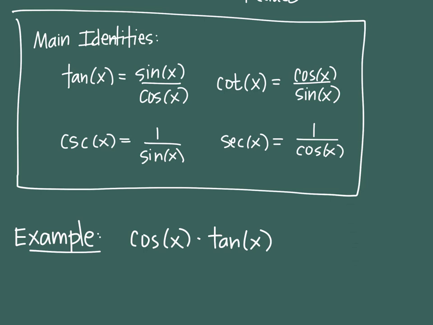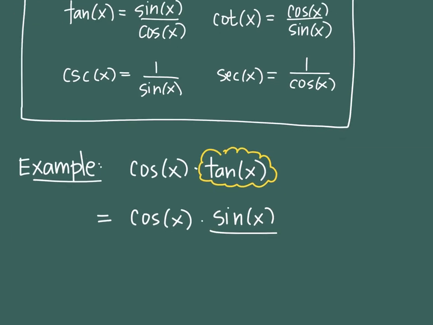Well, we know that tangent has an identical twin. This tangent right here has something that I could change it with. I could swap places. You put an equal sign to show that they're still identical. So cosine of x times, and then you replace tangent with its identical twin, sine of x over cosine of x.